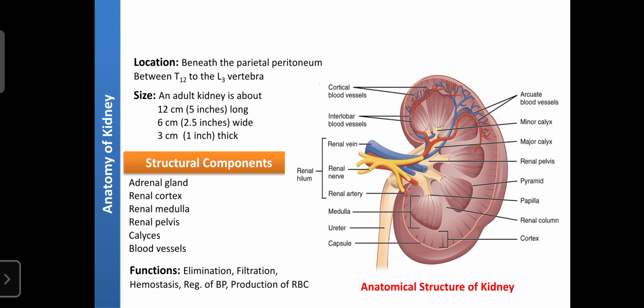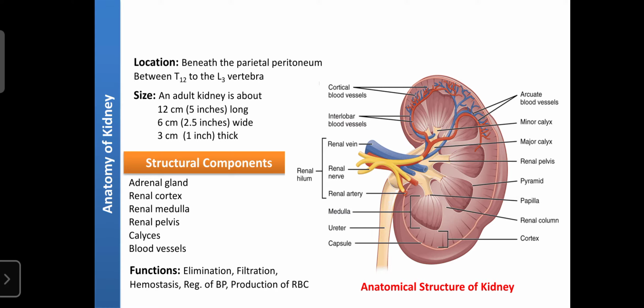So dear students, if you have back pain on that side, that indicates a problem in the kidney. Otherwise you don't need to worry about any other part. If you have a problem, you should know where your kidneys are, so you can easily identify the condition of the kidney.